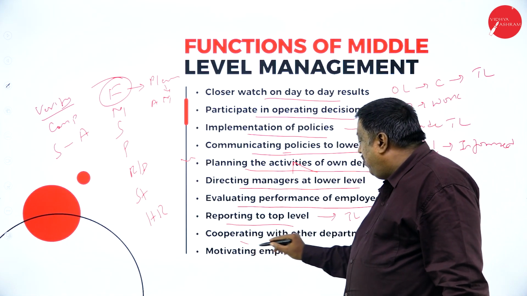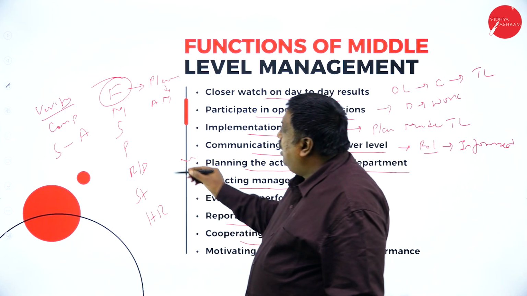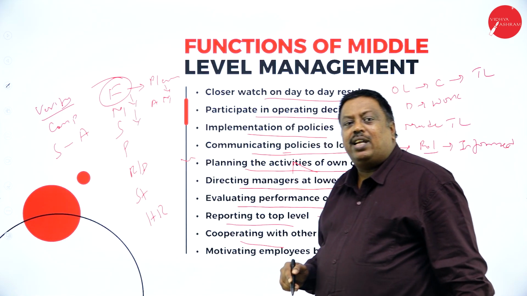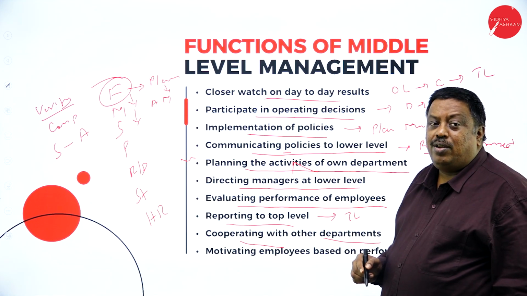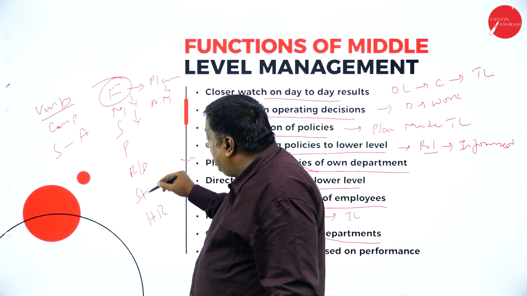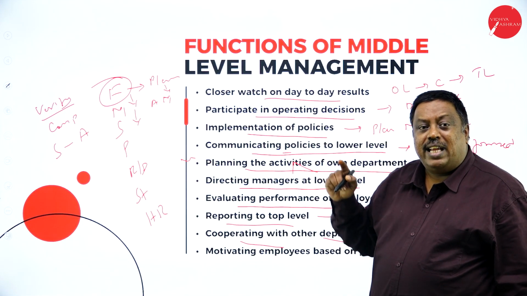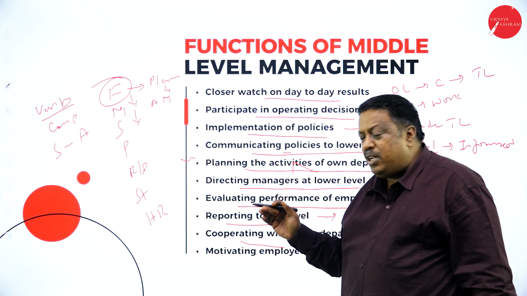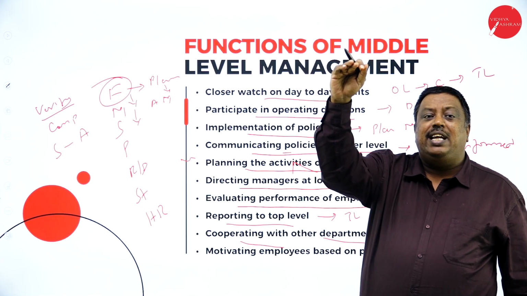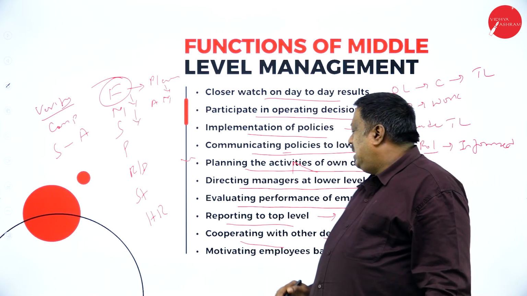They cooperate with the other departments. All the departments will cooperate with each other for the completion of the work. If there is no proper cooperation between these departments, the work cannot be done in a smooth manner. For that reason, first there should be cooperation between all the departments. Then the goal, whatever it is, can be reached easily without any hurdles.